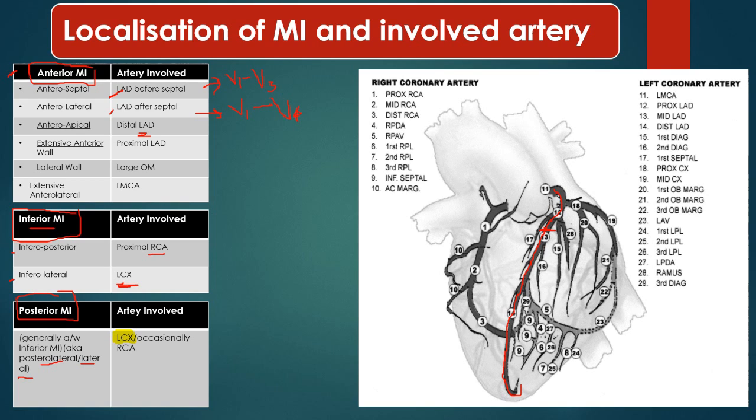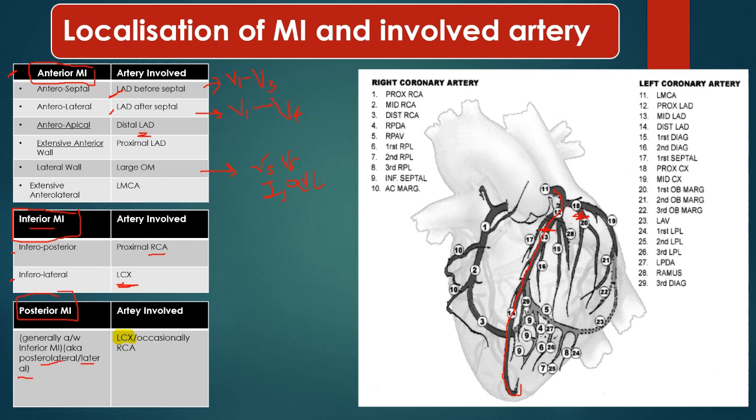Now suppose there is lateral wall involvement, meaning the large obtuse marginal, this number 20 branch, is involved. Then there will be ST elevation in the lateral leads. The lateral leads are V5 and V6, and lead 1 and lead AVL. ST elevation will be seen in these leads.